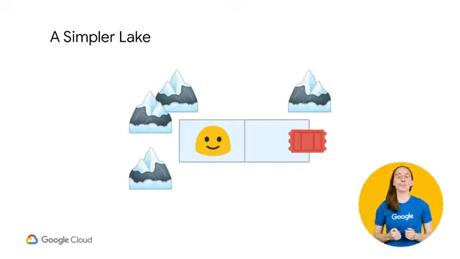Bellman's strategy was to reduce the problem down to its simplest possible state, and then figure out how to use recursion to solve larger, more complicated problems. So here's the simplest possible lake we can make. We only have two positions, our states, that we can be in. One is the starting state with the gumdrop emoji, and one is the ending state with the exit ramp. Also keeping things simple, there's only one action we can take, which is to move right.